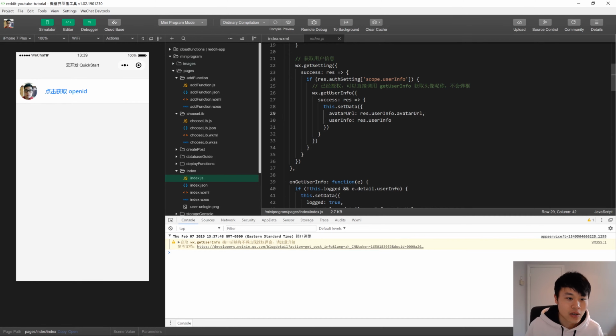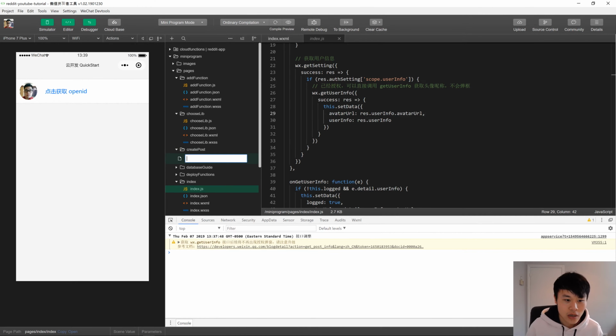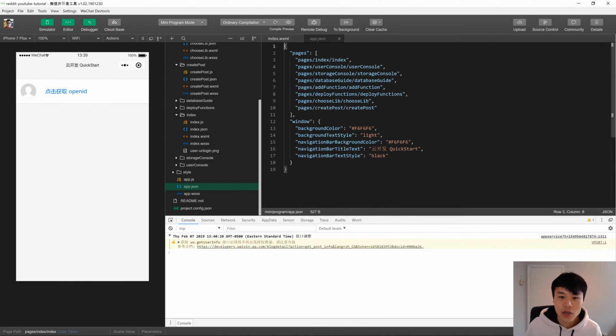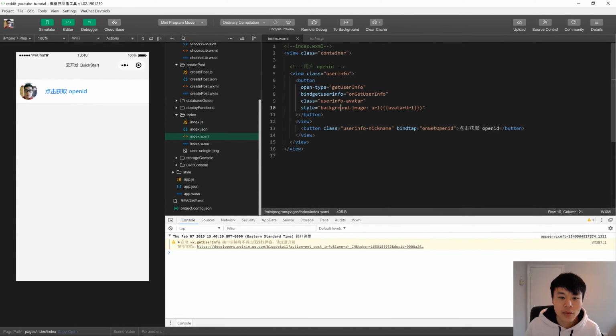So create post, and then right click the directory and make a new page. And I'll call it the same thing. You'll see that if I go back to app.json, this was automatically put here. So it does some stuff nicely for you. Now I'm going to go back to the index.wxml, and I'm going to put a button here. And that button is going to bring me to that new page. So I'm going to put the text like create a new post.